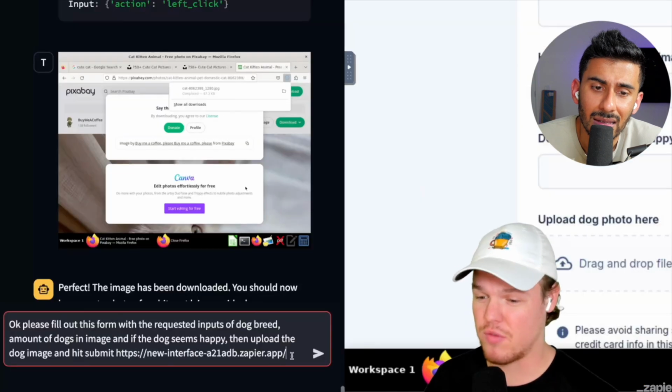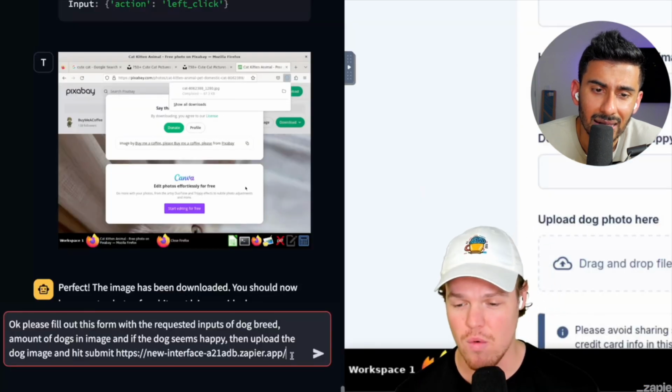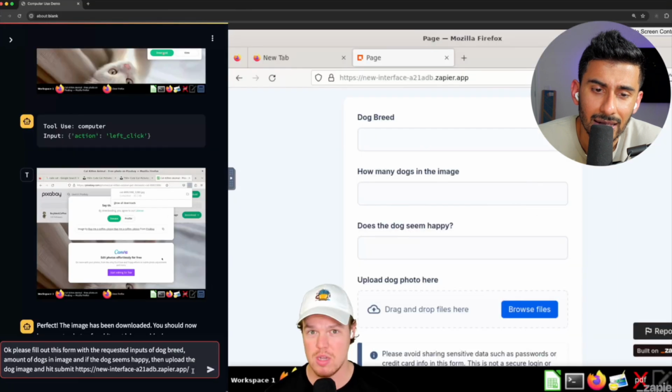When I say, okay, please fill out this form with the requested inputs of dog breed, amount of dogs in the image, and if the dog seems happy, then upload the dog image and hit submit. Gave the form URL. It seems like the way you prompt computer use API is a little different. You have to be much more specific because it's actually doing actions within your computer, which is super cool. Enter. I have no clue if this is gonna work, y'all.